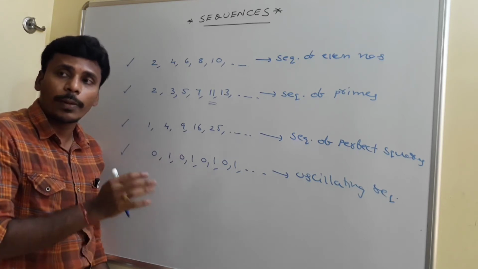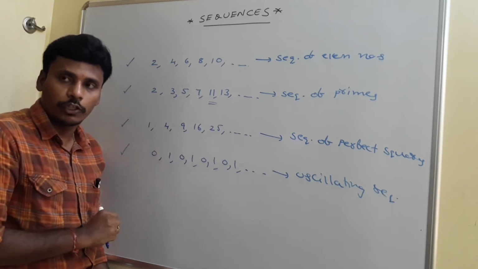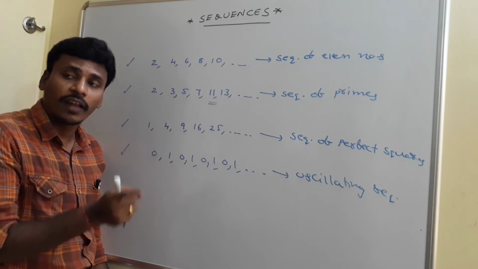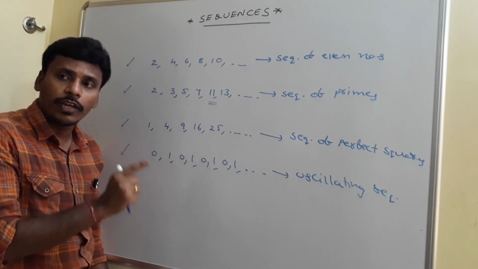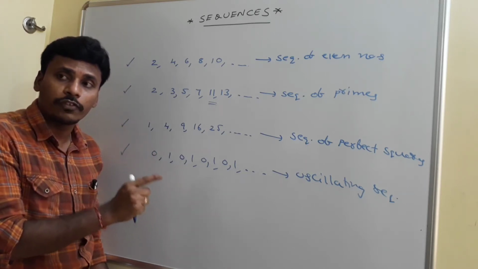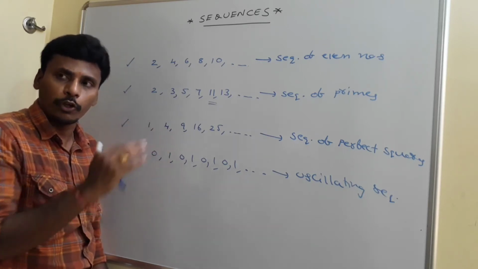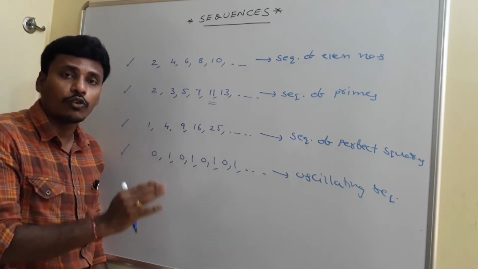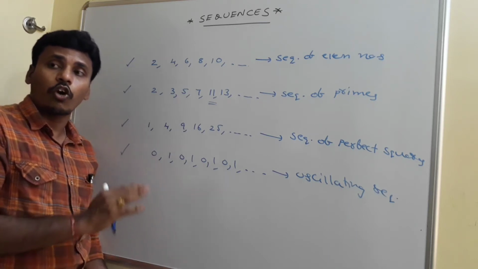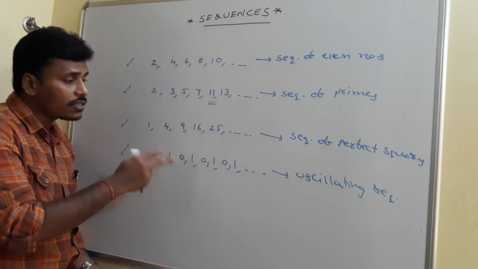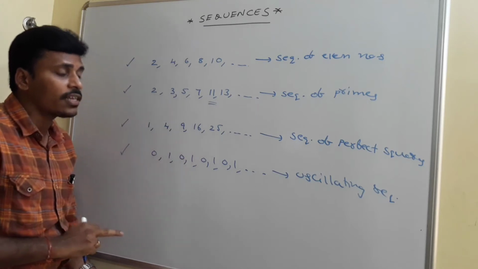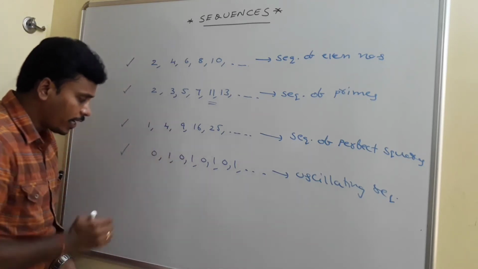For example, if anybody asks you, what is the position of 0? Right, the object is given and they are asking you the position. See, if anybody asks you to identify the position of 0, there are many positions for 0, so you may say some positions. You are able to give the position, right? So that's why you are calling it a sequence. Since 0 1 0 1 0 1 are repeating here, we call it an oscillating sequence.